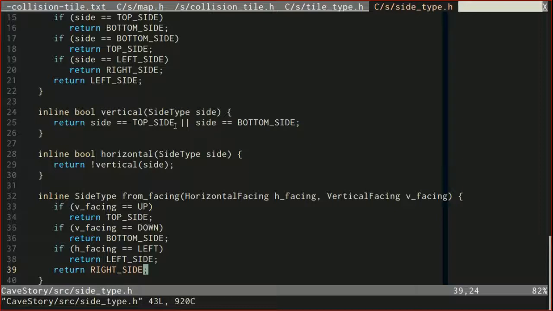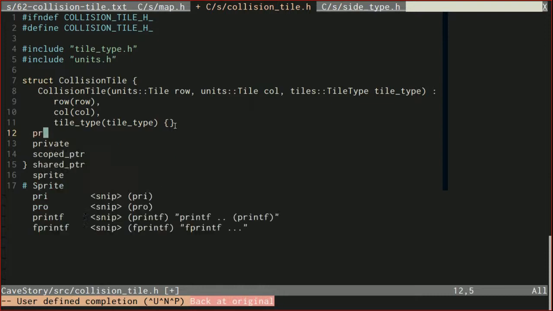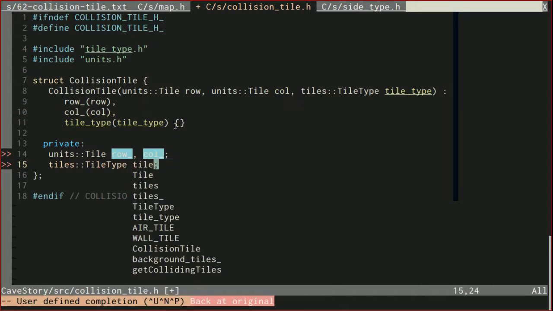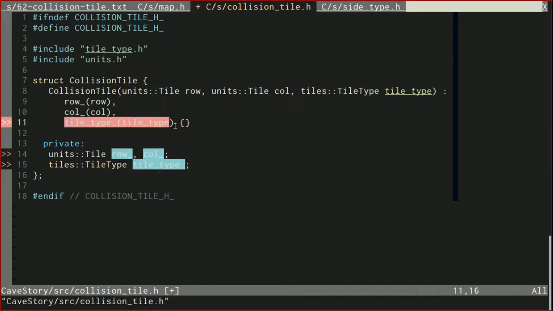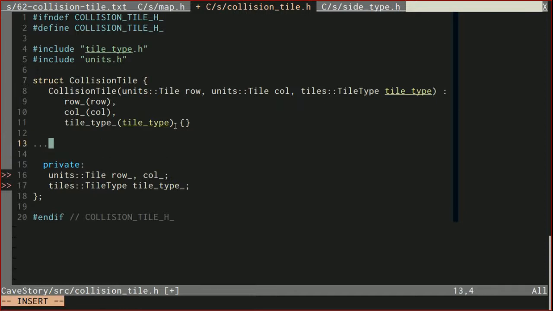Now we can jump into map collidable and, oh, actually before that, sorry. We'll go into CollisionTile and we're going to change things up in here now. So right now, row, col, and tile type are all public. Let's make these private and use our private naming convention. Okay, so now row, col, and tile type are all unused, so let us create a test collision method